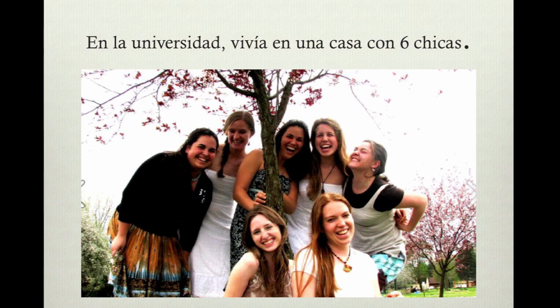En la universidad vivía en una casa con 6 chicas. The imperfect is used in this sentence to let you know that this was also an ongoing event in the past. En la universidad is my time frame, but it doesn't tell you specifically when it began or ended or for how long of that time I lived with these other 6 girls. So the imperfect is used because it was an ongoing event in the past.